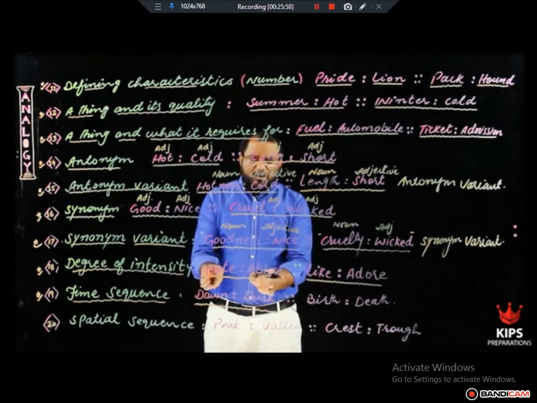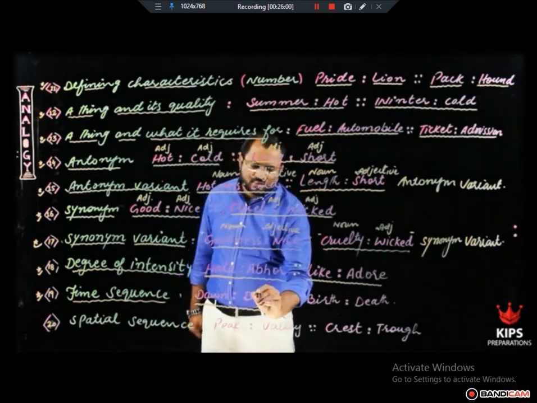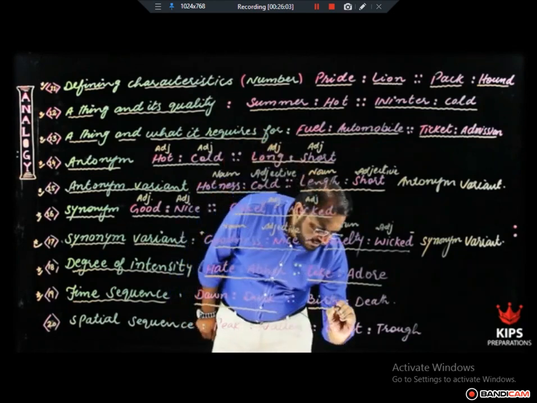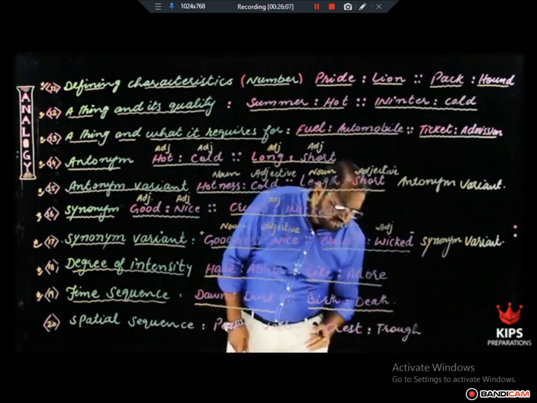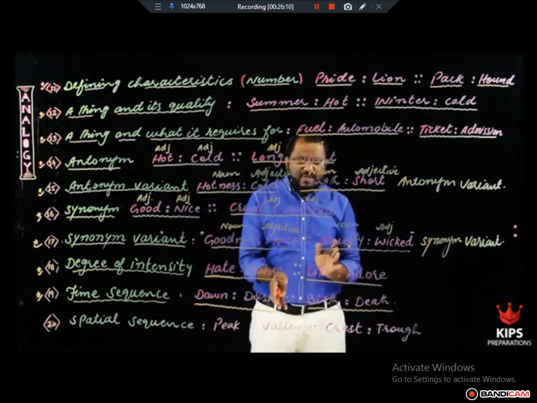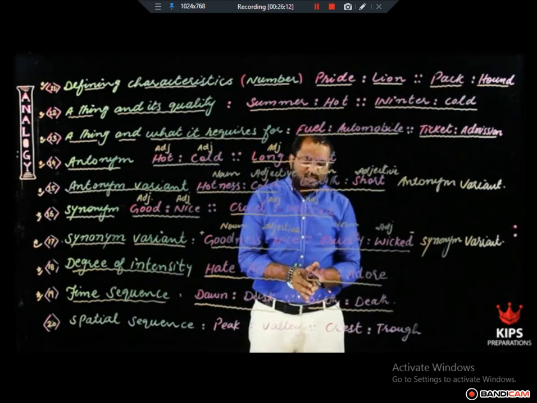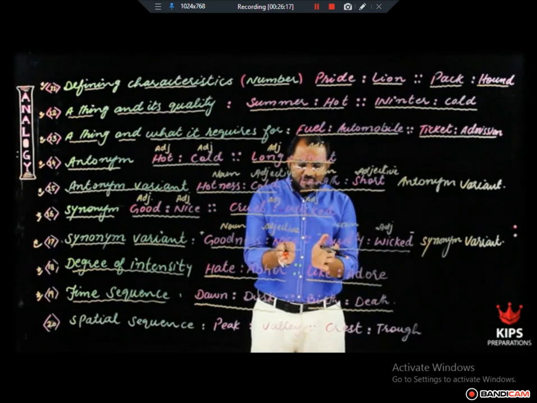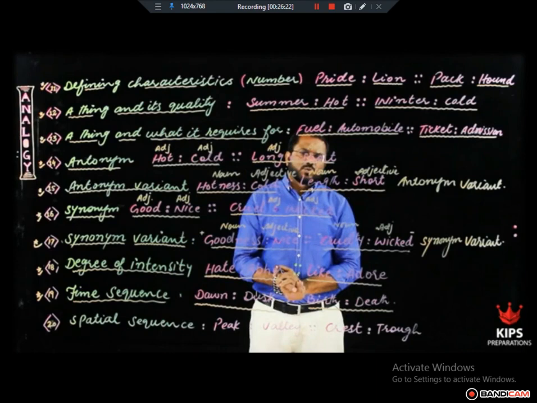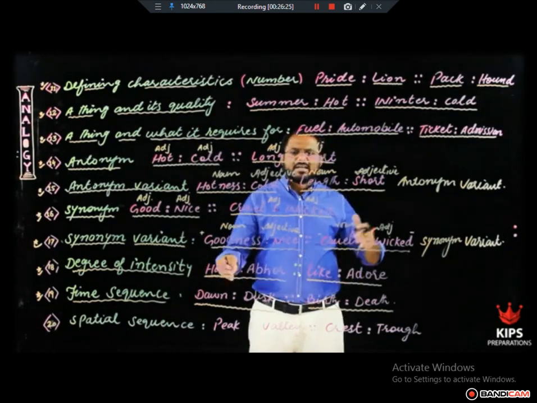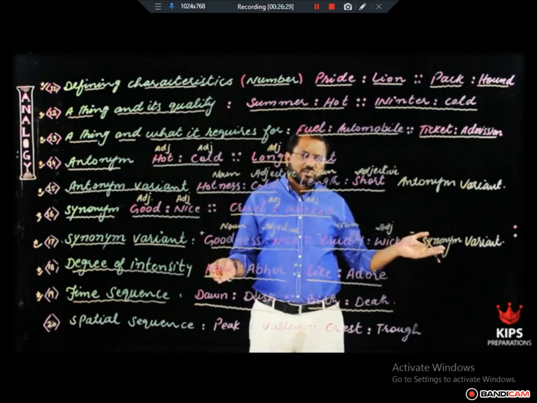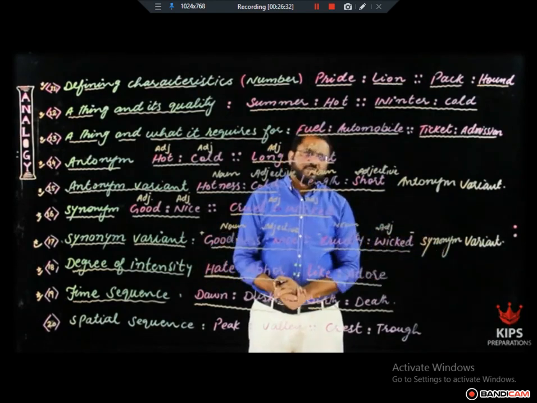With respect to sequence, dawn comes first and dusk comes at the end. In the same way, with respect to time sequence, birth comes first and death comes next, and there is a time lapse between them. That is why I call them time sequence. Two words which are joined, and they are joined with respect to time sequence. For example, start and end, Monday and Saturday, January and December, right? These are all the examples of time sequence.